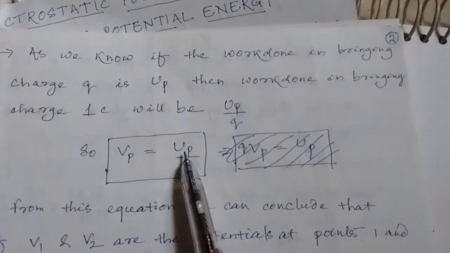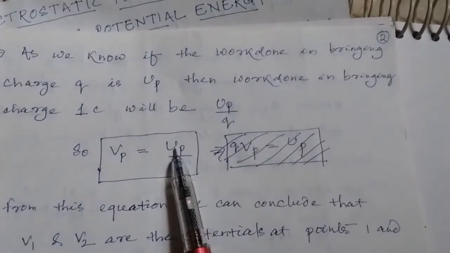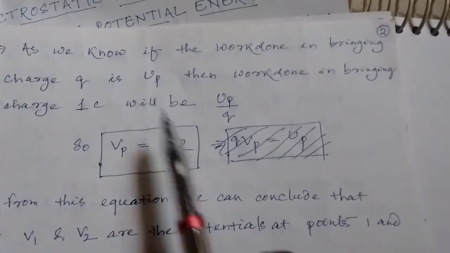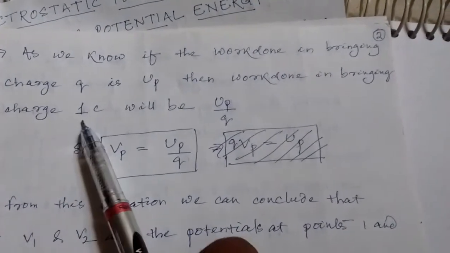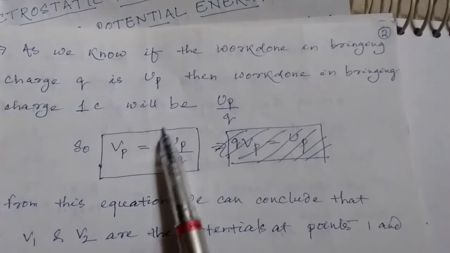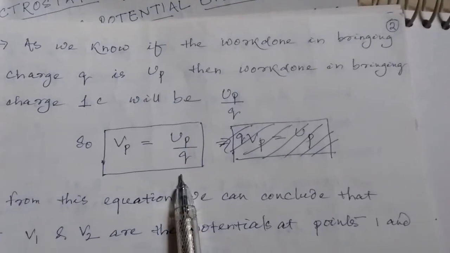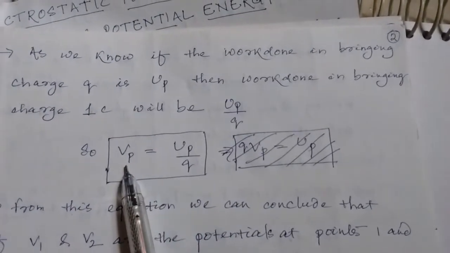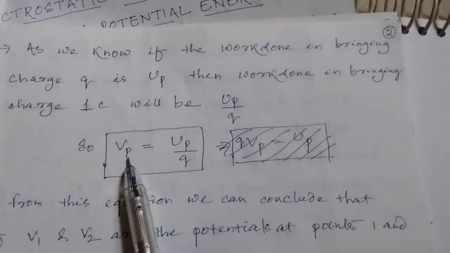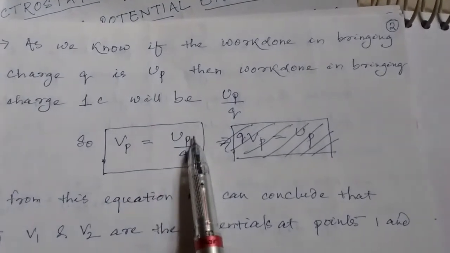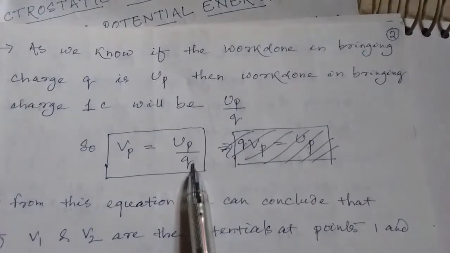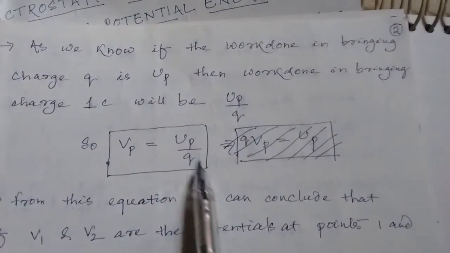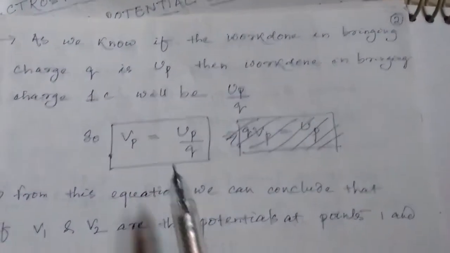So if UP is the amount of work done in bringing a small q charge, then what will be the work done in bringing 1 coulomb charge? That is simply UP by small q. Okay, and that is nothing but potential. So potential at point P is equal to potential energy at that point P divided by charge q, which is displaced in place of 1 coulomb charge.